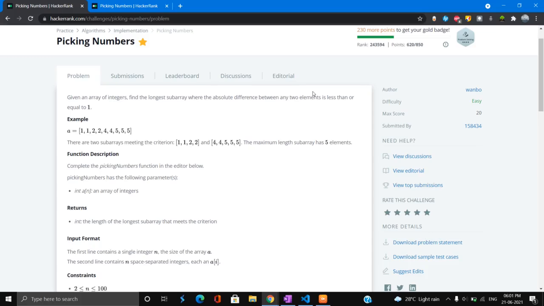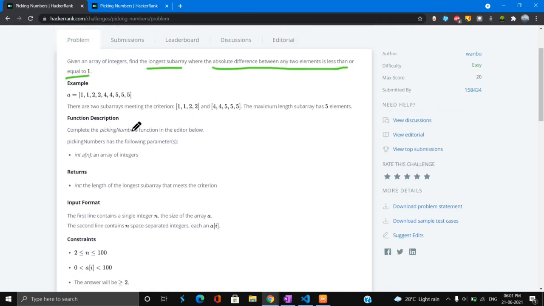Hello everyone. Today we will see the Picking Numbers question from HackerRank problem solving. The question says we have to find the longest subarray where the absolute difference between any two elements is less than or equal to 1. So this is the example which they have presented.